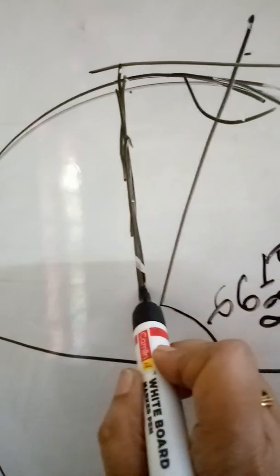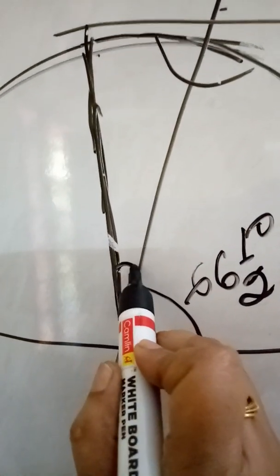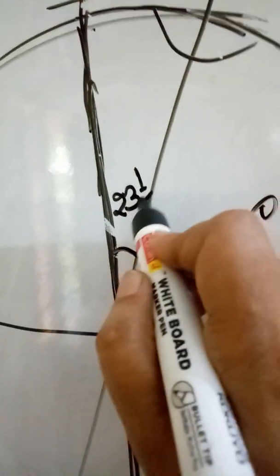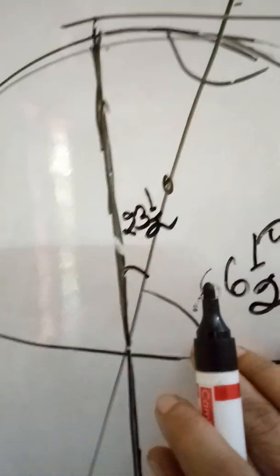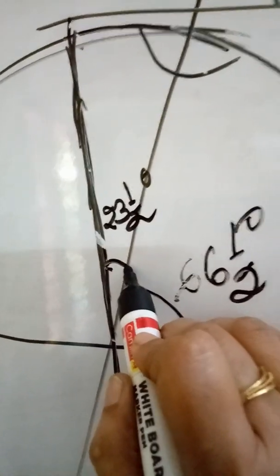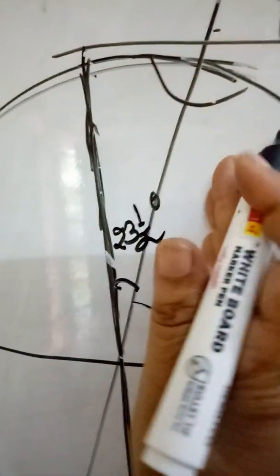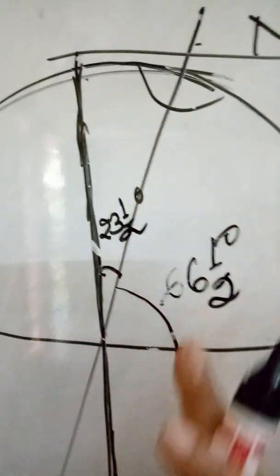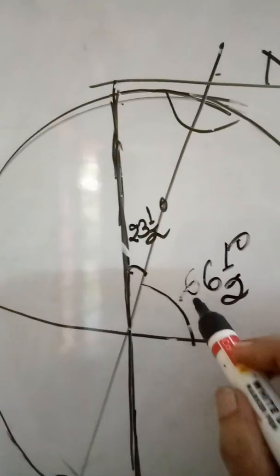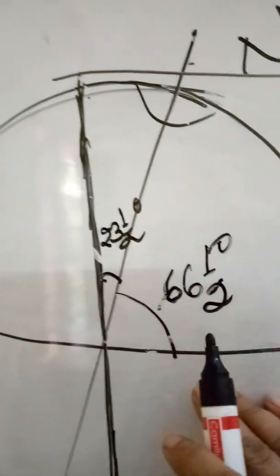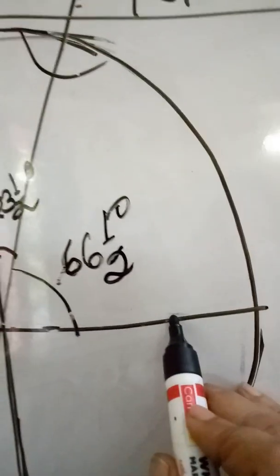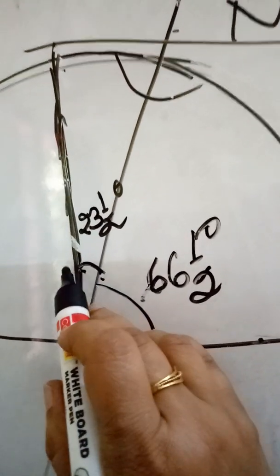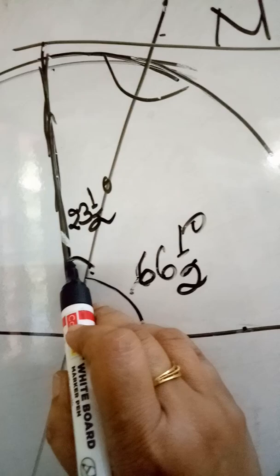Now look at this straight axis, how much degree it is tilted. That is 23.5 degree tilted. It is 23.5 degree tilted from its own axis. In this position it always revolves around the sun. So what happens? If someone will ask you how much degree it makes with the orbital plane, it makes 66.5 degree. How much degree tilted? It is tilted 23.5 degree.